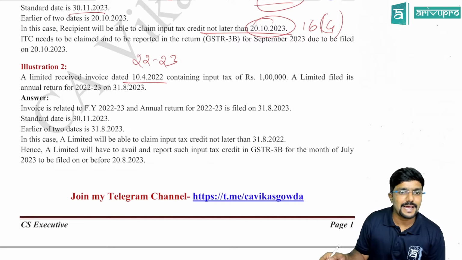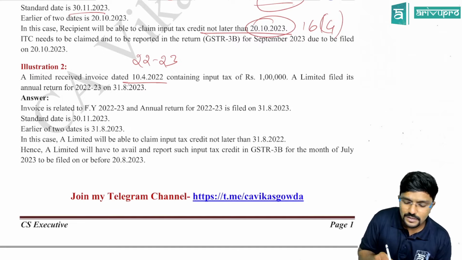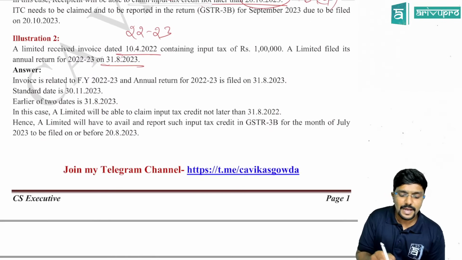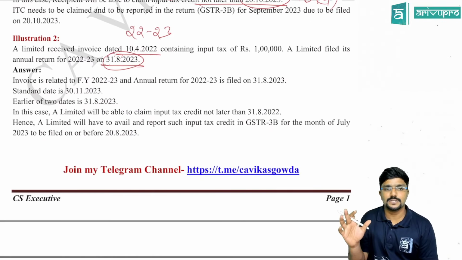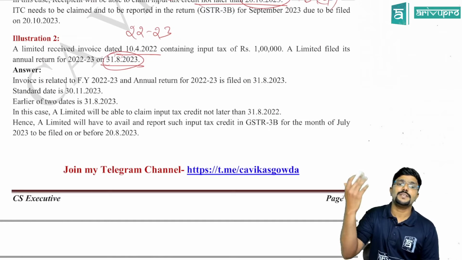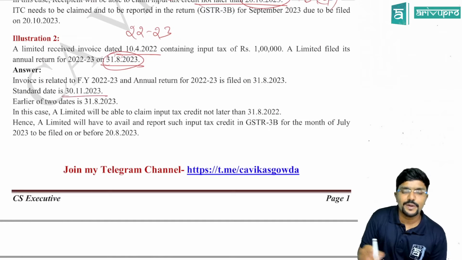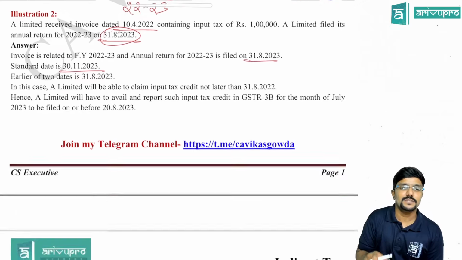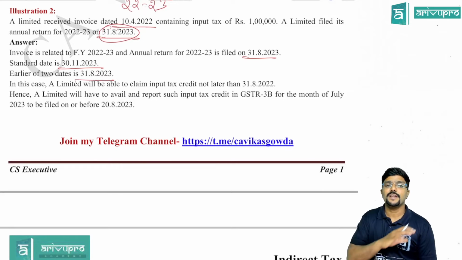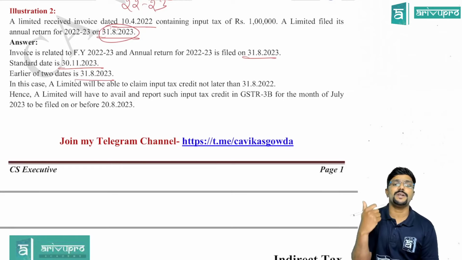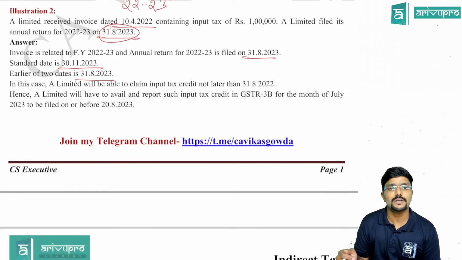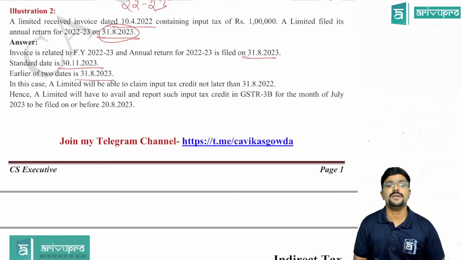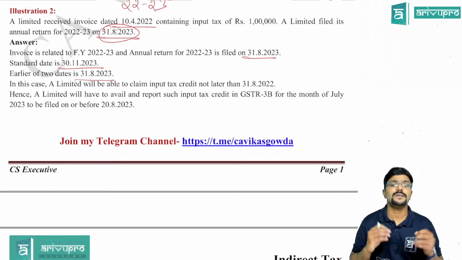A Limited filed its annual return for the year 22-23 on 31st August 2023. Now coming to this example, the actual date of filing the annual return is 31st August, whereas 30th November of the next financial year means 30th November 2023. So whichever is earlier, 31st August or 30th November? 31st August. So for any invoice relating to the year 22-23, the maximum credit can be claimed within 31st August. In this case, A Limited can claim input tax credit not later than 31st August.